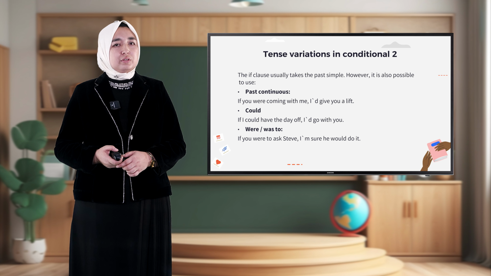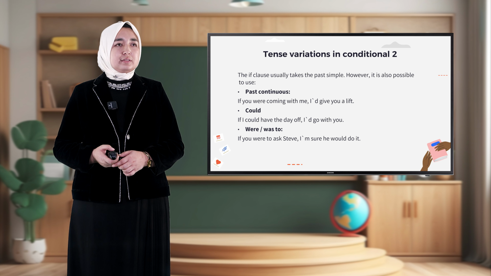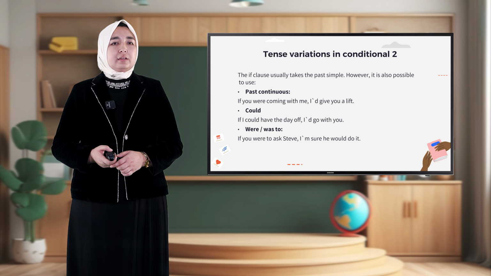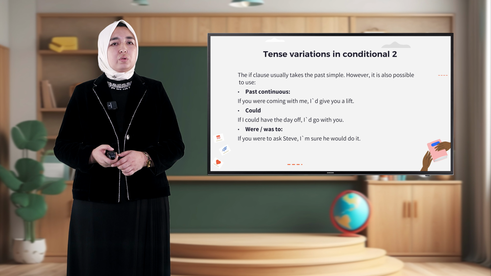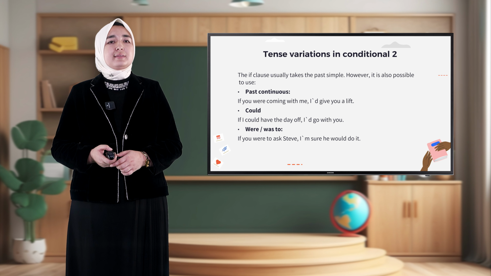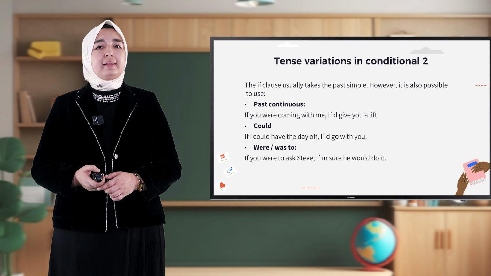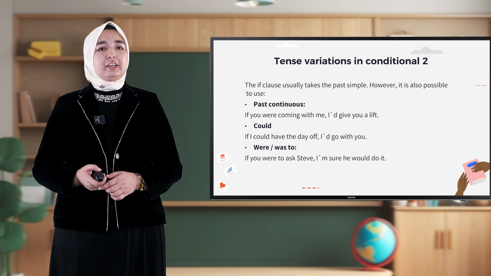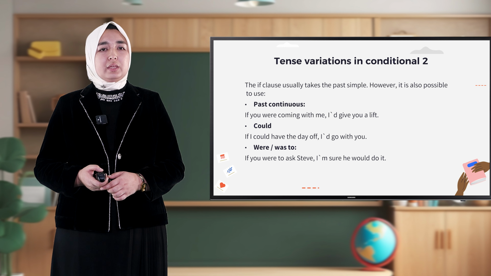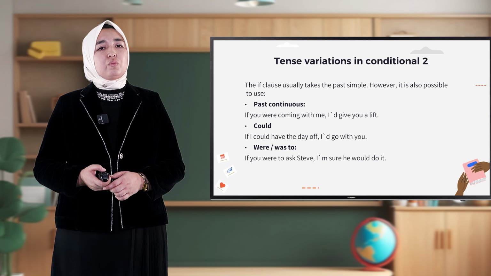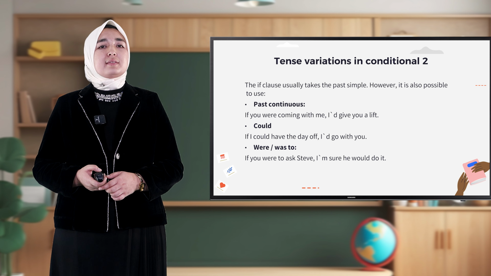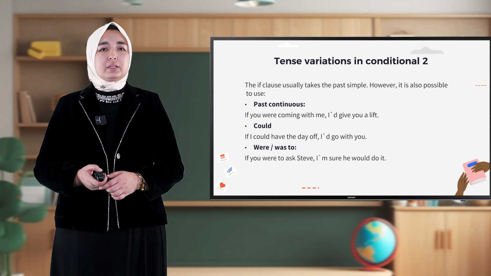And there are also tense variations in conditional sentence type 2. The if clause usually takes the past simple, however, it's also possible to use past continuous. If you were coming with me, I would give you a lift. With could. If I could get the day off, I would go with you. Were to and was to. If you were to ask Steve, I'm sure he would do it.